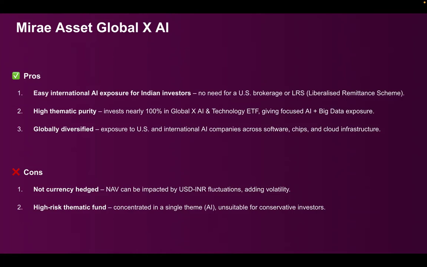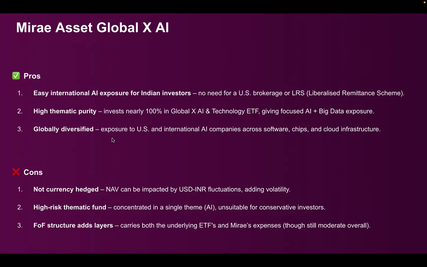So if any of that happens, then you may not get great returns. There are even some instances where you may lose some of your capital. So the primary challenge here is that the theme has to play out. If you are very confident of the AI theme playing out over the next 3 to 5 years, then this can be considered, but still it is a high risk bet.